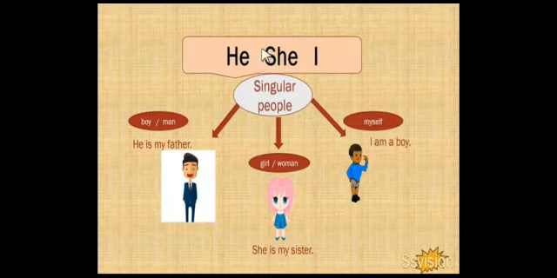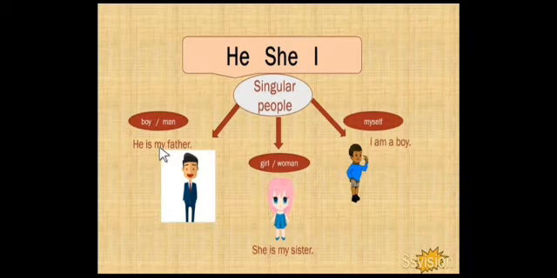So, use of he, she and I. We use he, she and I with singular people. For example, he is my father.